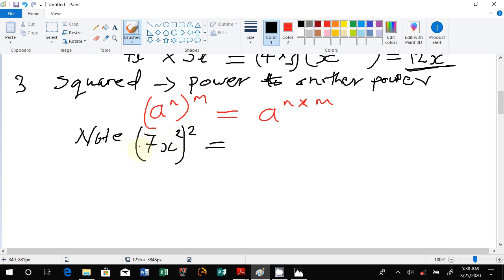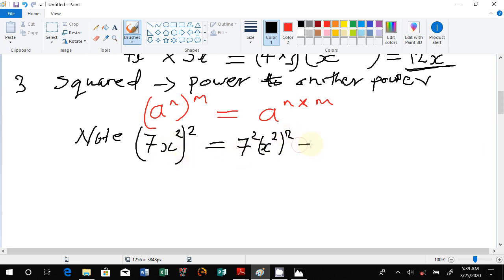So for the number also, we have to get the square of the number, and we can split this one by saying 7 is squared and x squared is also squared, like that. That's the meaning there.